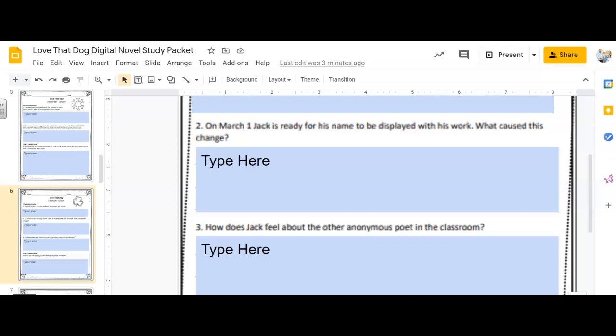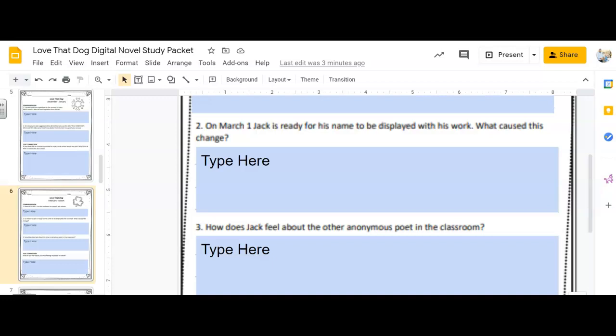So March 1st says, yes, you can type up the yellow dog poem. That looks like a dog, but this time keep the spaces exactly the same, and maybe it would look really, really good on yellow paper. Maybe you could put my name on it, but only if you want to, only if you think it looks good enough. So why do you think he wants his name to be displayed with his work?